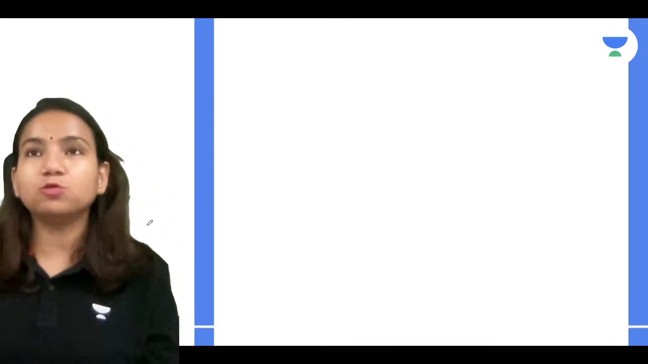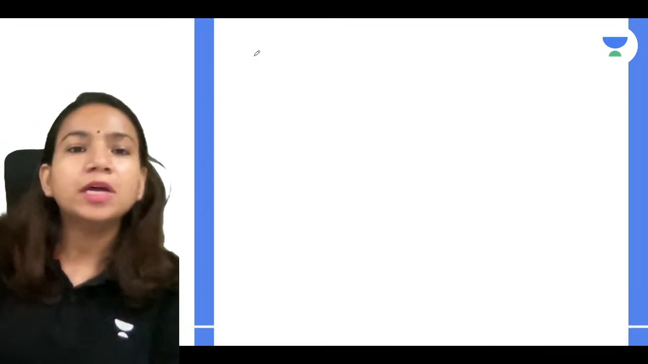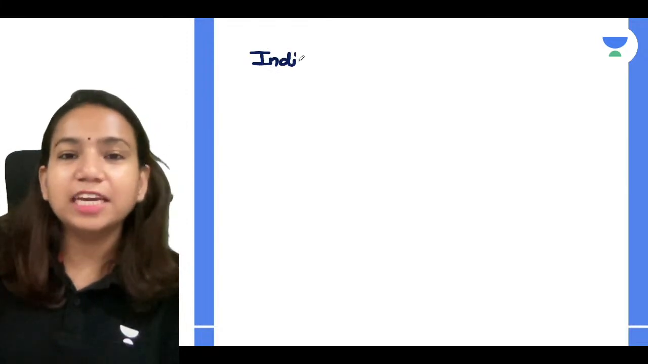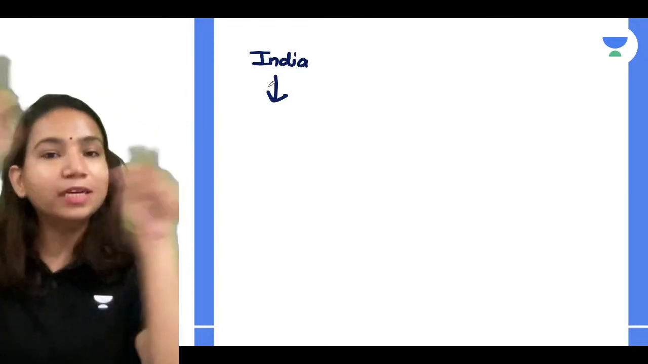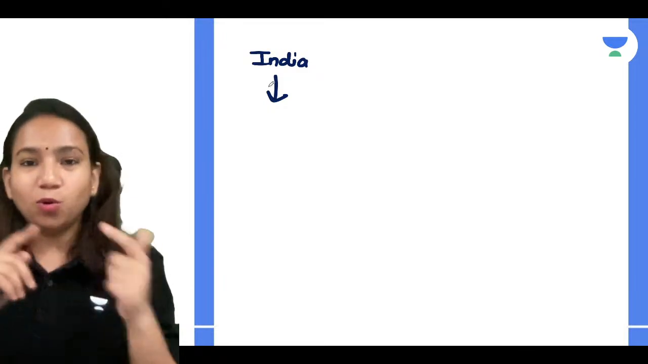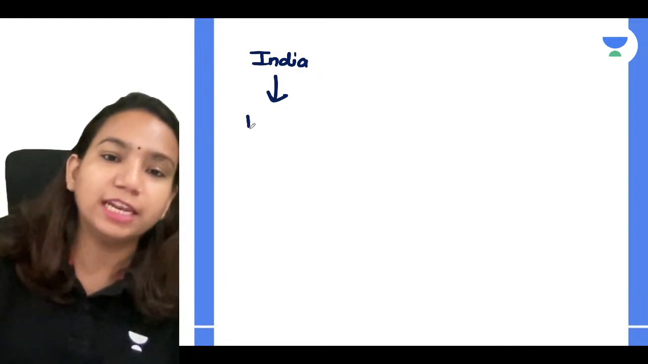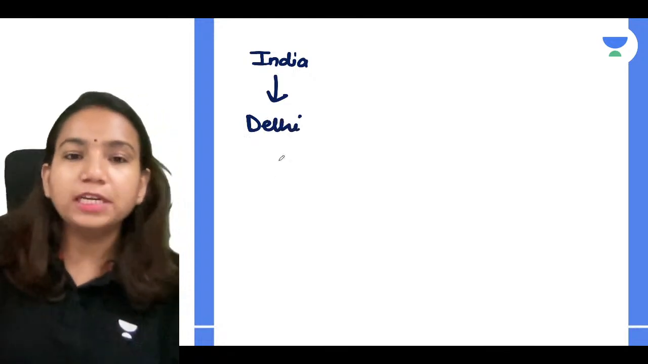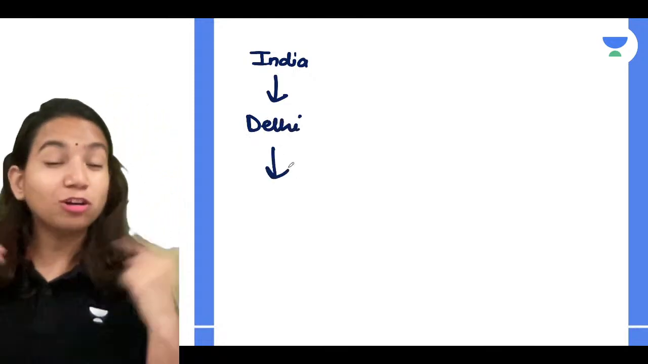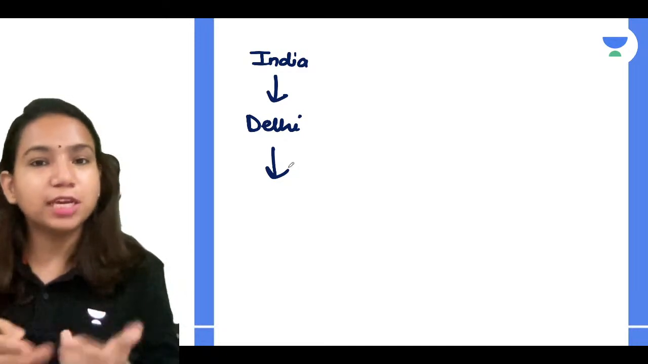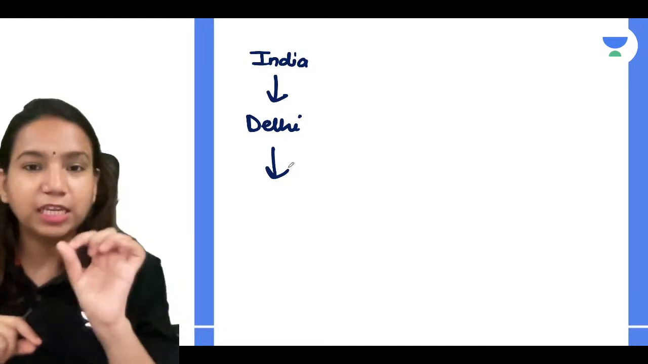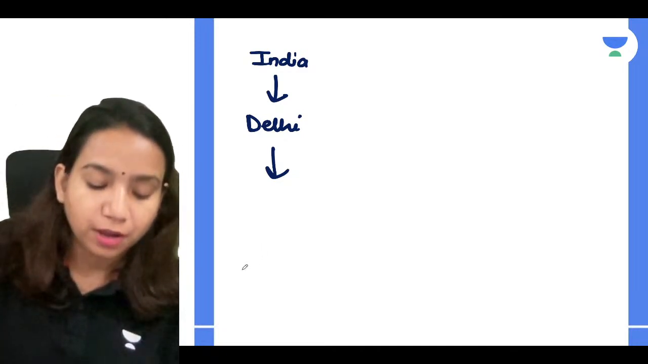If someone asks you where you stay, what will you say? I stay in India, right? But you are not staying in the whole of India. So if they ask where in India, say you stay in Delhi. But in Delhi, obviously you are not staying in the whole of Delhi. You are staying in a specific place. You'll be staying somewhere, right?